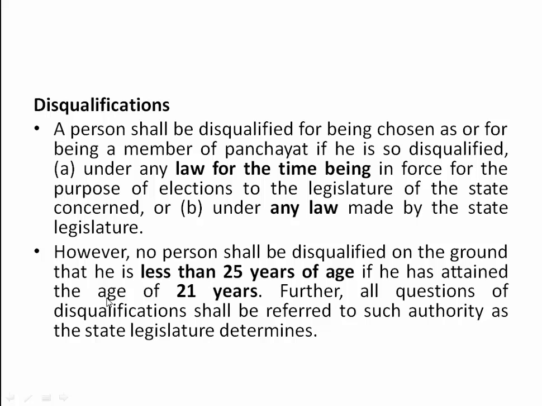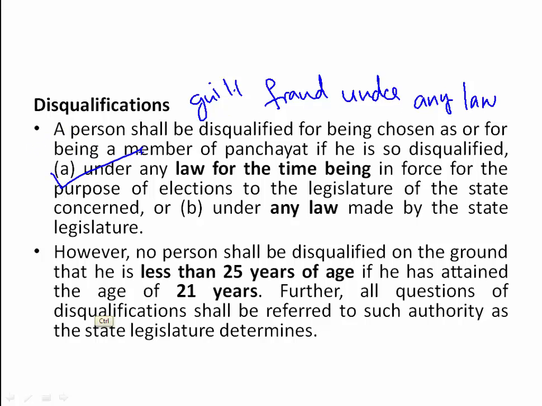And then disqualification. See, if the person is found guilty, or if the person is found guilty of fraud under any law, then such a person will be disqualified. That is the meaning of under any law for the time being.